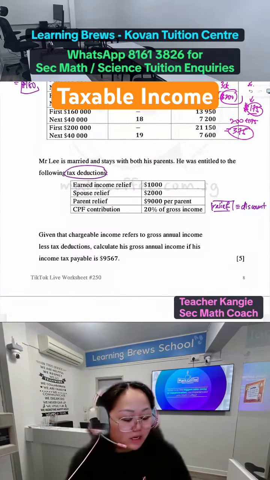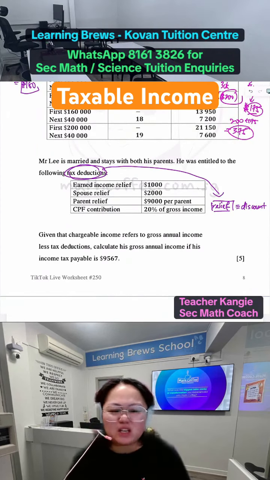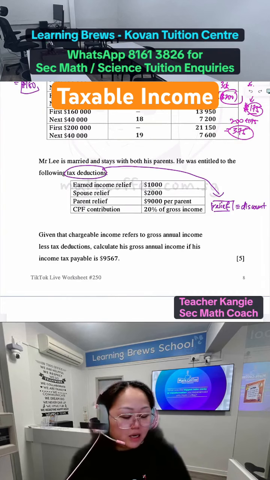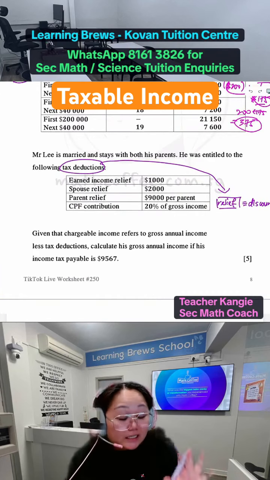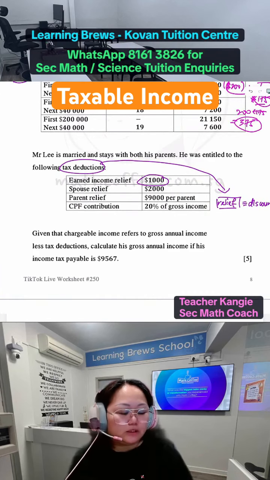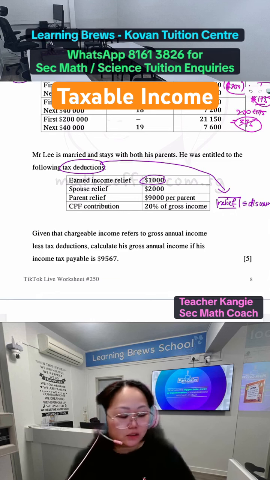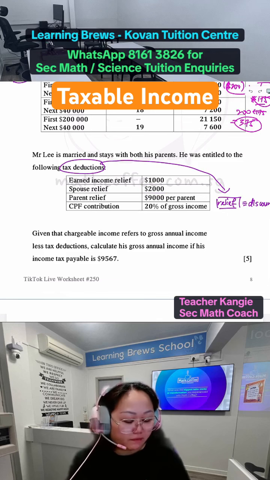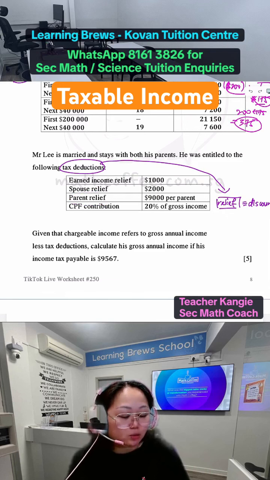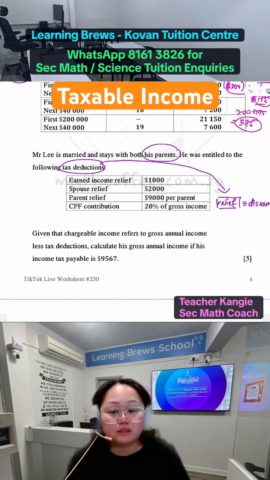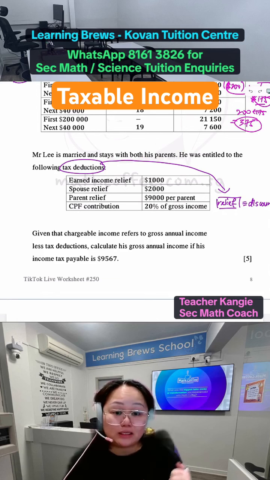The tax deduction and relief are the same thing, in case you wonder what all these words are. Earned income relief: as long as you are working, you have this $1,000 relief. Spouse relief means that if you are married, you are also entitled to this $2,000 relief. Parent relief is 9,000 per parent, and he stays with both his parents, father and mother, so that means 9,000 times 2.